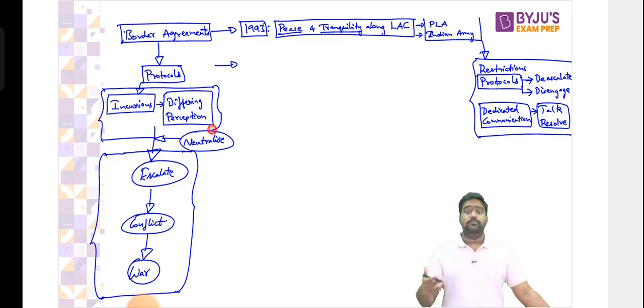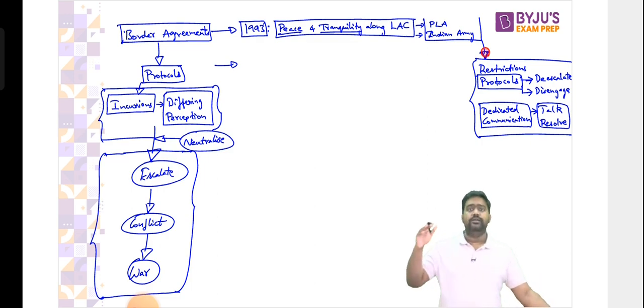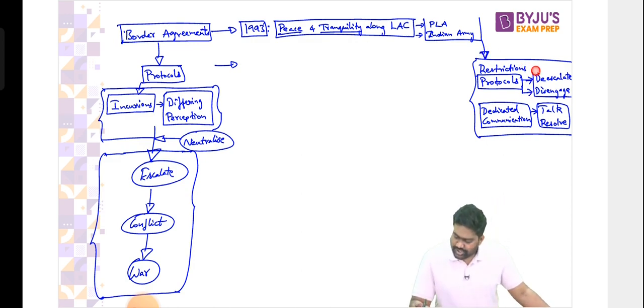If they fail, then senior commanders will get involved. The brigade level commanders, going all the way to the headquarters of the army and the PLA, the service chiefs. If required, they will get involved to resolve the dispute. They'll try to handle it at the local level. Let's say there's a clash at Tawang. We will not allow the clash at Tawang to escalate into a bigger conflict, let's say in Ladakh. That shouldn't happen. Wherever the clash has happened, we have limited to that. Discuss, negotiate, and talk to each other at different levels of the armed forces and the government and resolve the differences and settle the dispute. Ensure you de-escalate and disengage.